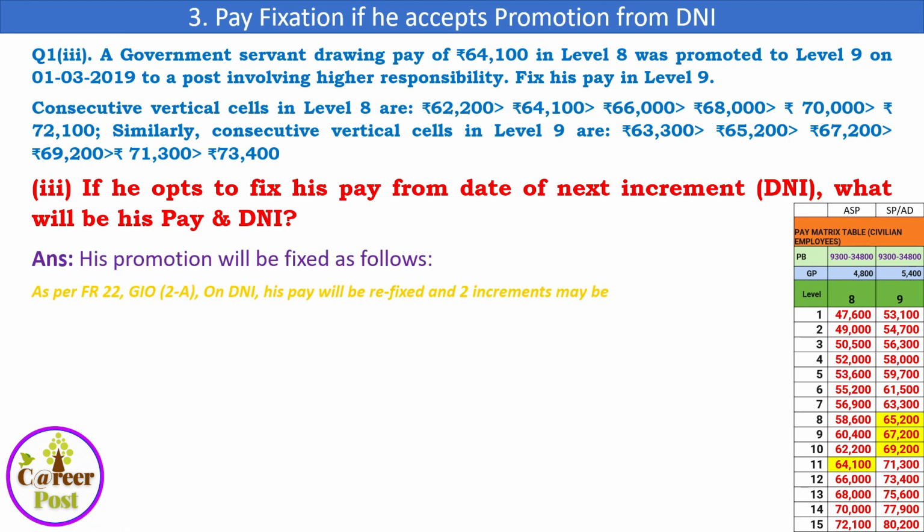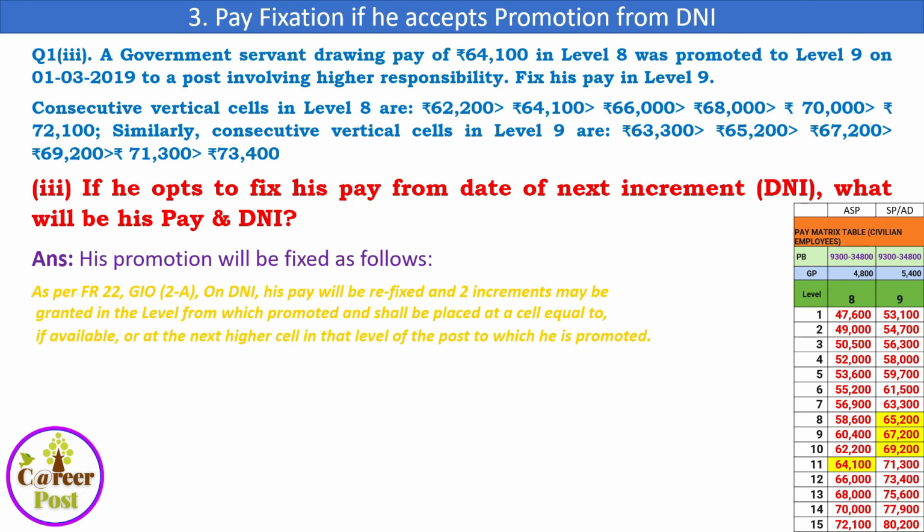As per FR 22 GIO 2A, on DNI his pay will be refixed, and 2 increments may be granted in the level from which he is promoted, and shall be placed in a cell equal to, if available, or at the next higher cell in that level of post to which he is promoted. Let us understand clearly one by one. Here the pay from 1/3/2019 in level 8 is 64,100. It is from the data given in the question.